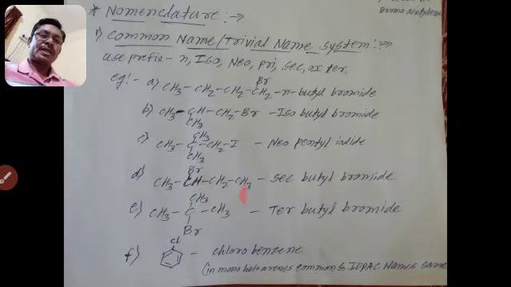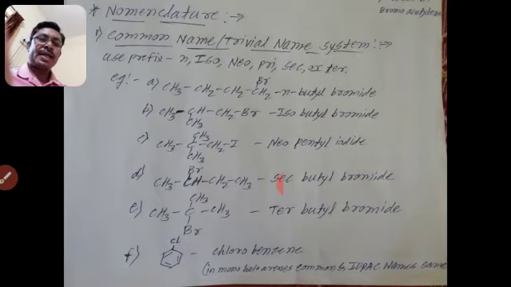That position satisfies secondary. The carbon at which the bromine atom is attached is secondary because that carbon is directly linked to two other carbon atoms, one here and one here.